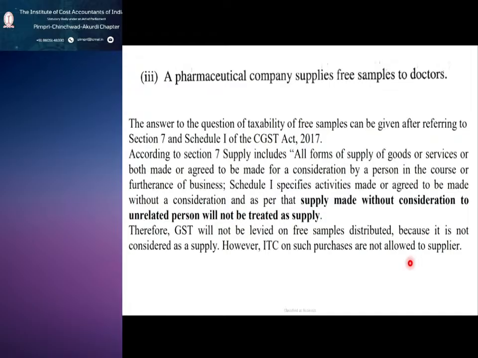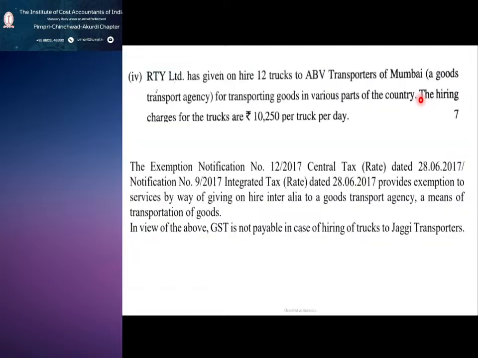In both ways, ITC also I am not eligible to avail, and the GST also I am not liable to pay. So this is the third one: pharmaceutical company supplies free samples to doctors. So we are going to the last one.